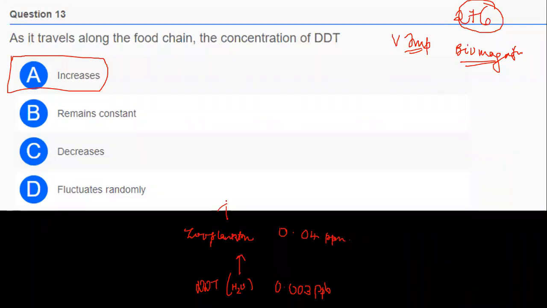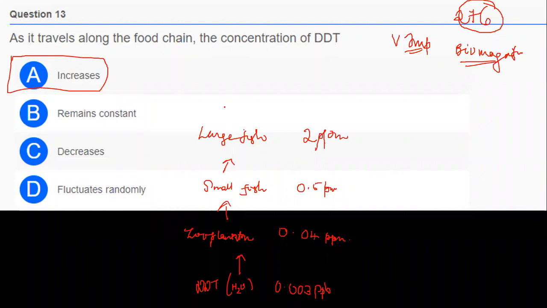When this zooplankton is taken by small fish, the concentration of DDT will be, yes, right, 0.5 ppm. Look, it's increasing gradually, right? When the small fish is taken by a large fish, the concentration of DDT will be 2 parts per million.